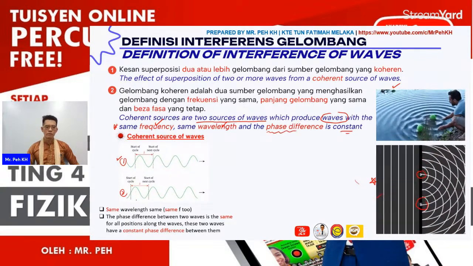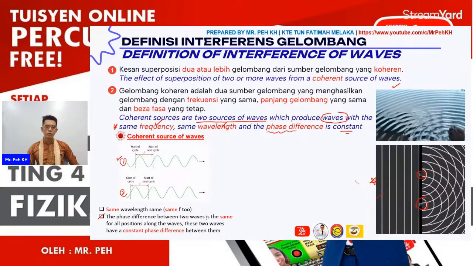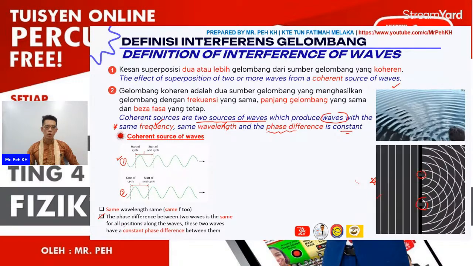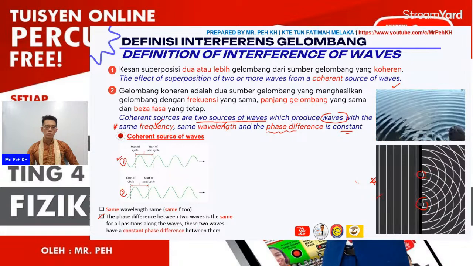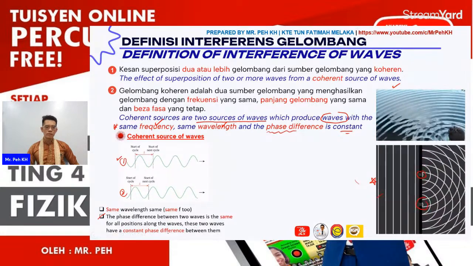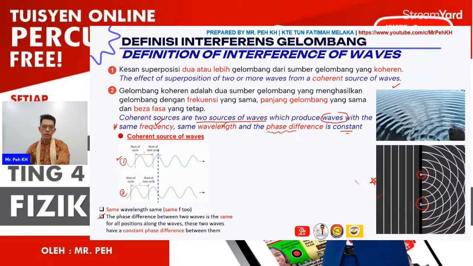So what is the phase difference? Look at this segment. The phase difference between 2 waves is the same for all positions along the wave. These 2 waves have a constant phase difference between them. What is meant by this? Initially, you can look at this first line.